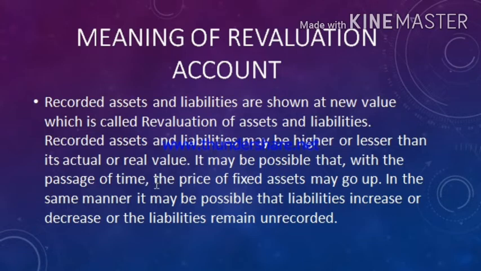It may be possible that with the passage of time, the price of fixed assets may go up. Suppose for example, machinery, previously it was purchased at a price of rupees 1 lakh and after 5 years with the passage of time the value of machinery is increased to rupees 5 lakh. So that increased value of asset is recorded in the revaluation account. Just as for assets, similarly it may be possible that liabilities may also increase or decrease, or the liabilities remain unrecorded. That increase or decrease in liability is also recorded in the revaluation account.